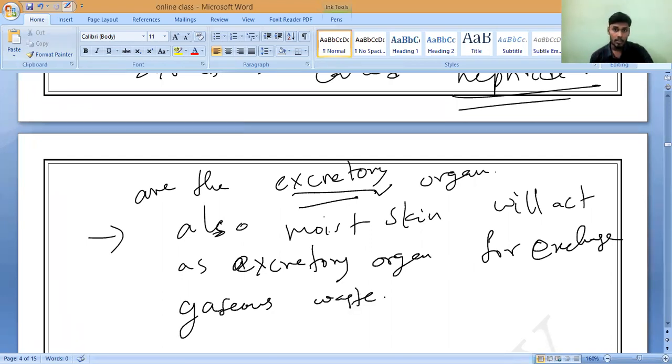Now, coming to the Nephridia, how they are present in male and female earthworms, I will show you. Observe the tubular structures present inside the earthworm.